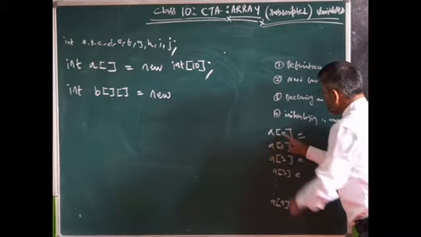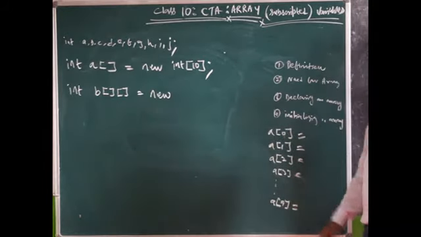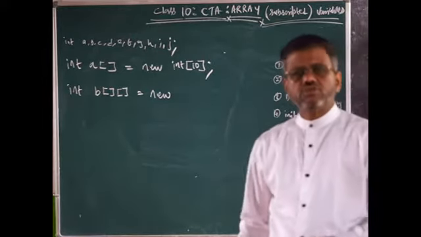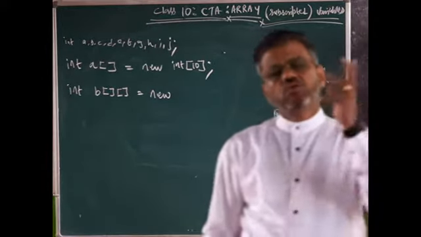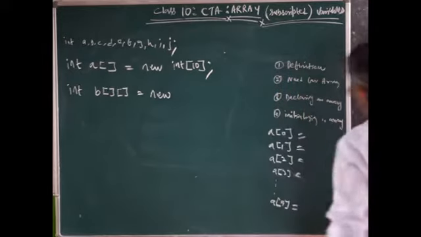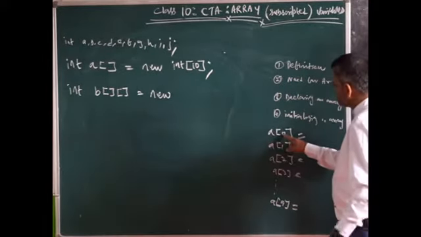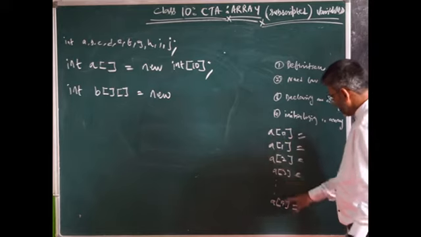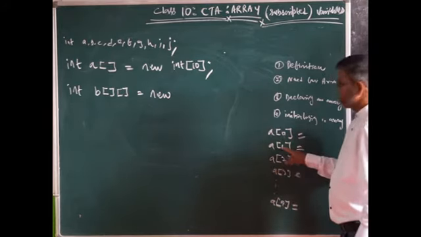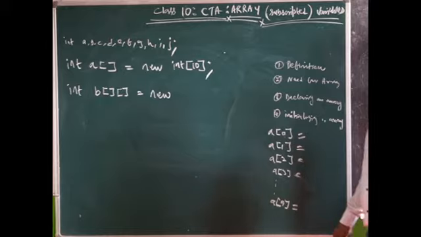What you give within the square bracket is known as the subscript or index. These days they use the term index; formerly it was called subscript. What do you mean by that? This is the 0th element of array A. This is the 9th element of array A. This is the 3rd element of array A. This is the 1st element of array A.